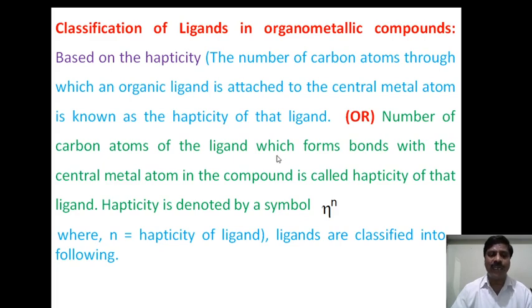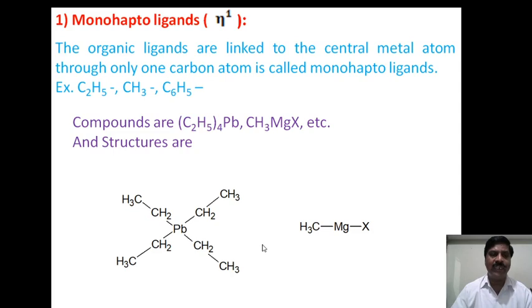If only one carbon atom is linked with the central metal atom, the hapticity will be 1. If two carbon atoms are linked to the central metal atom, the hapticity will be 2. Like that, based on the number of carbon atoms of the organic ligand linked to the central metal atom, ligands are classified into the following categories. First one is monohapto ligands, abbreviated as eta to the power of 1.